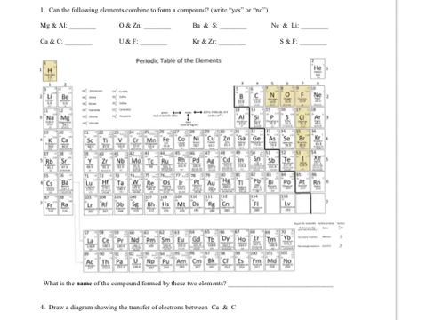Okay, can the following elements combine to form a compound? We're simply going to put yes or no, or in my case Y or N. Let's see what we got here. The first one is magnesium and aluminum. Here's magnesium, a metal. Here's aluminum, also a metal. Remember, metals don't combine with metals. As I say, boys don't dance with boys, so that's going to be a no.